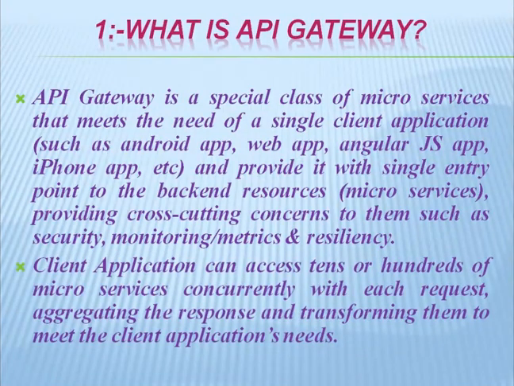A client application can access tens or hundreds of microservices concurrently with each request, aggregating the responses and transforming them to what the client application needs. So the client applications can access tens or hundreds of microservices through this API gateway, because the API gateway is a middleman for all the other services.